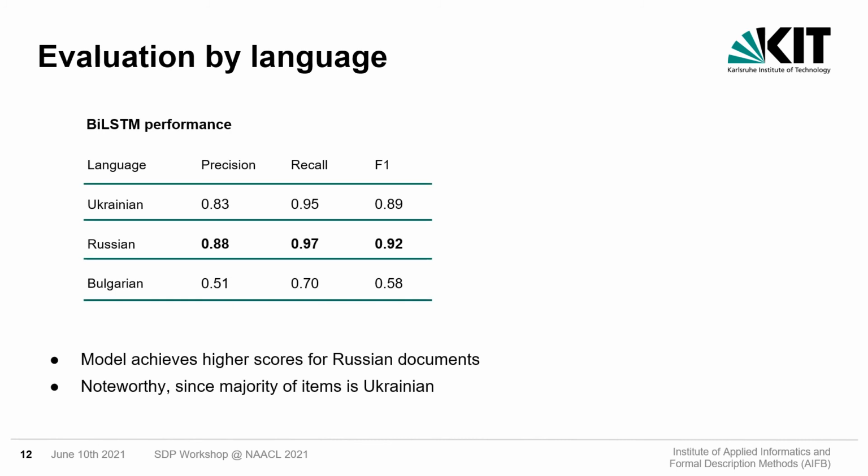For a more detailed insight into the performance of the BI LSTM, I have displayed the different scores across the document languages. The highest values are achieved for Russian publications. This is remarkable since, as you saw earlier, the number of Ukrainian documents in the set is significantly higher. Also, performance on the Bulgarian publications is comparatively low.